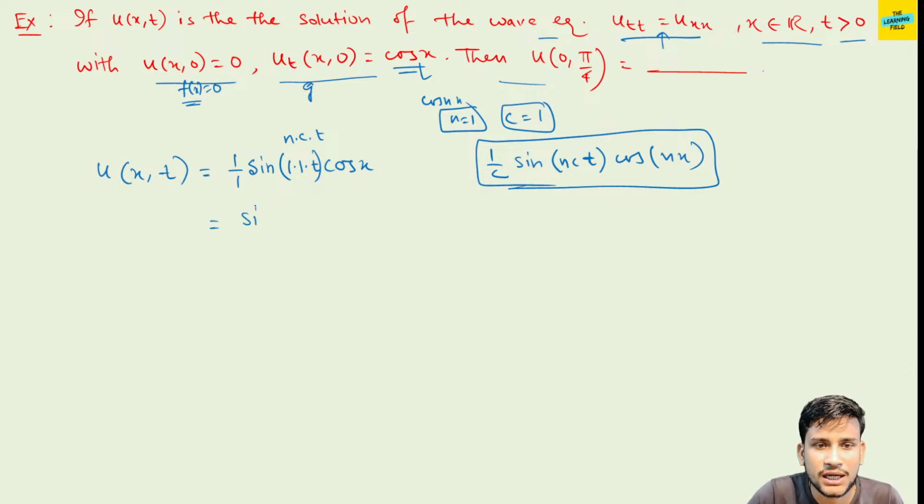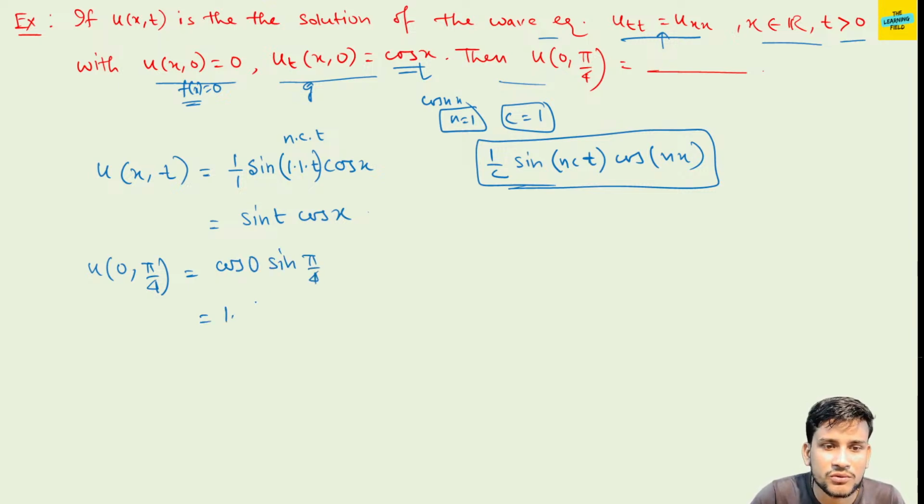So this is sin t cos x. Now u(0, pi by 4) is equal to what? x equal to 0, so cos 0 sin(pi by 4). Cos 0 means 1, sin(pi by 4) means 1 by root 2. The answer is 1 by root 2.